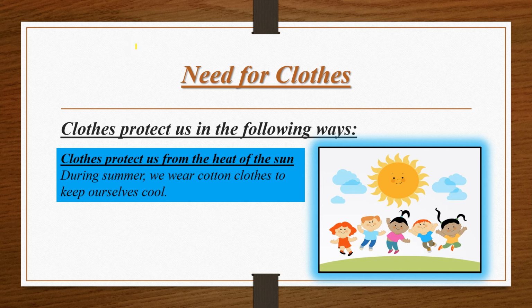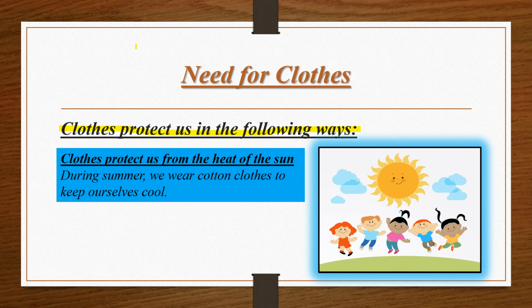Did you know, students? In the Stone Age, early humans did not have any clothes to wear. They used animal fur, skin and leaves to cover themselves. Later, people started making clothes. So let us learn how clothes are helpful to us. Clothes protect us in the following ways.